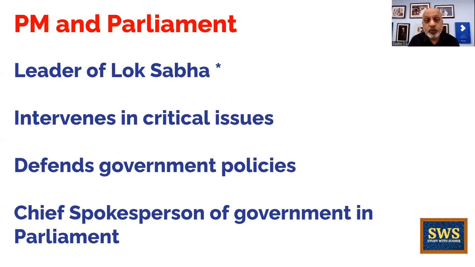प्राइम मिनिस्टर एंड पार्लियामेंट के बीच में क्या रिलेशनशिप है? He is the leader of the Lok Sabha, and here I am putting an asterisk mark, a star mark. Why? Normally the prime minister, if he is a Lok Sabha MP, will be the leader of the Lok Sabha. Like Narendra Modi is an MP from Varanasi in Uttar Pradesh, so he is the leader of the Lok Sabha. But Dr. Manmohan Singh was a Rajya Sabha MP. So Pranab Mukherjee, being the senior most leader of the Congress party, was the leader of the Lok Sabha, while Dr. Manmohan Singh was the leader of the Rajya Sabha, because he was a Rajya Sabha MP. You can be either a Rajya Sabha MP or a Lok Sabha MP, hai na? But if the prime minister is a Lok Sabha MP, he automatically becomes the leader of the Lok Sabha.